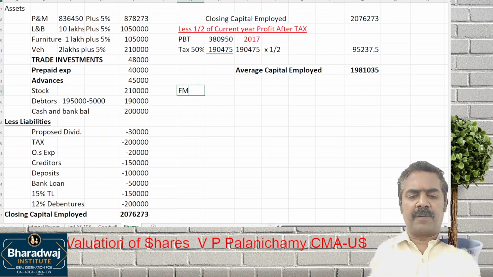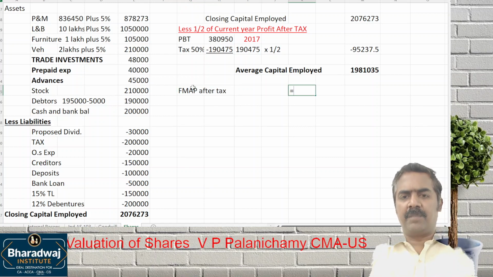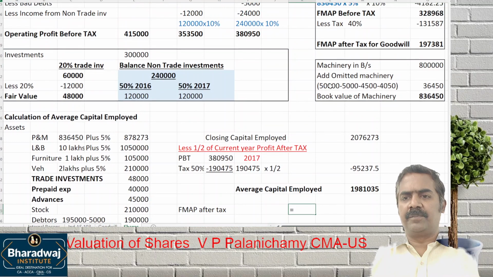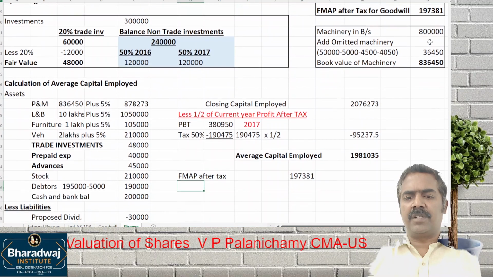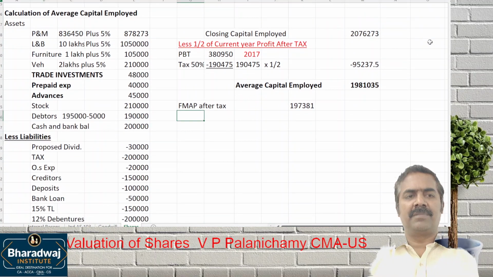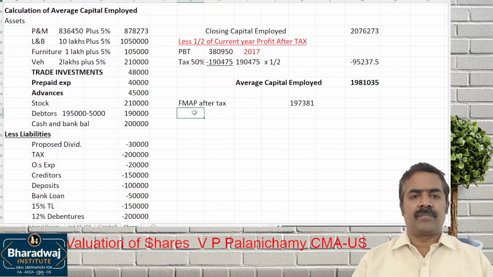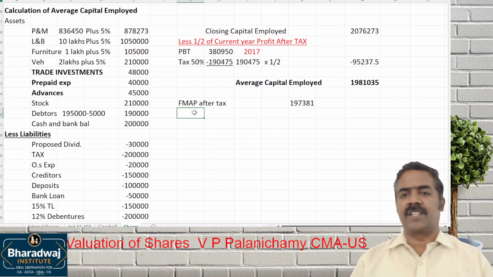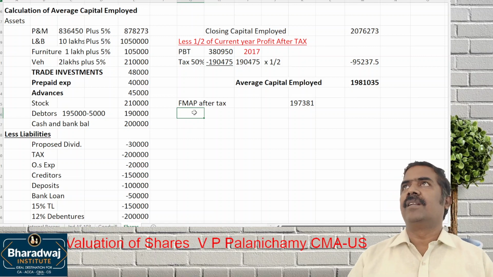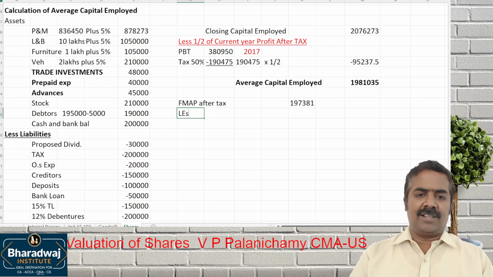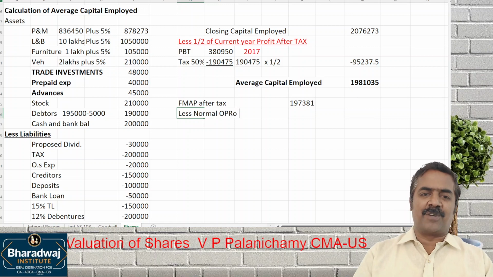What is the average profit we worked out? Future maintainable profit after tax, how much have we worked out? 1,97,381. Less normal profit.